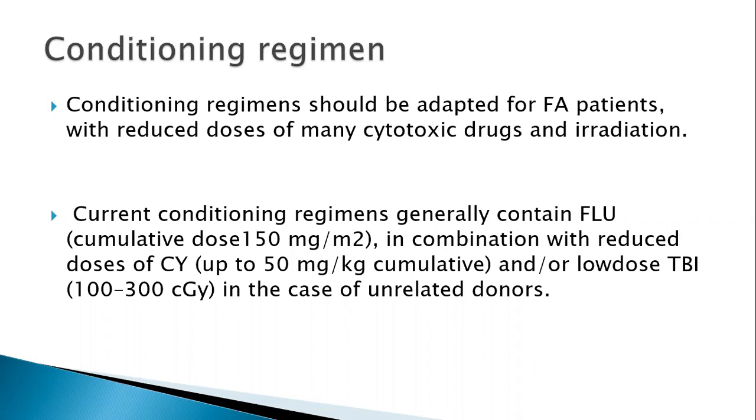The current conditioning regimens generally use fludarabine with a cumulative dose of 150 mg per meter square in combination with a reduced dose of cyclophosphamide, Flu-Cy, up to 50 mg per kg cumulative dose, which is almost 1/4 of the dose we use in myeloablative conditioning. Or if we have to use a TBI based regimen, it is generally 100 to 300 centigray, which is a bit higher in the other regimen.